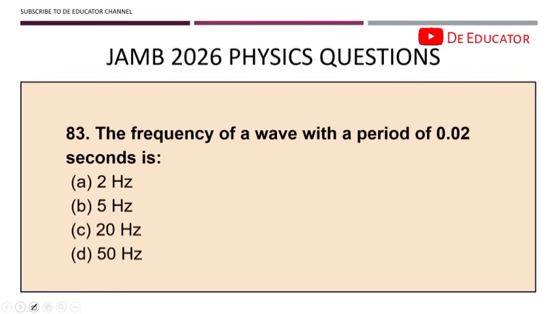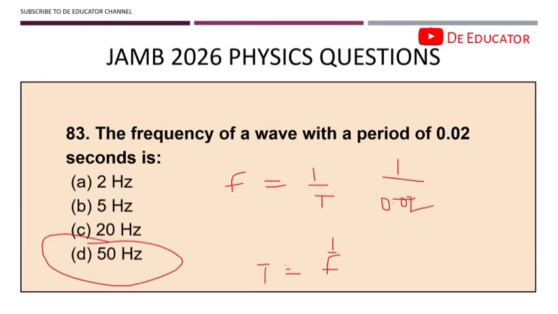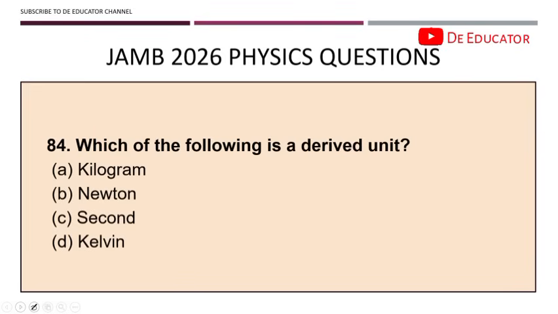83. The frequency of a wave with a period of 0.02 seconds is, remember that frequency is equal to 1 over period. The same thing, period is equal to 1 over frequency. You should know this formula. This formula should be at the back of your head. The period is 0.02, so we have 1 divided by 0.02, and by the time you do this very well, you have your answer to be 50 hertz.